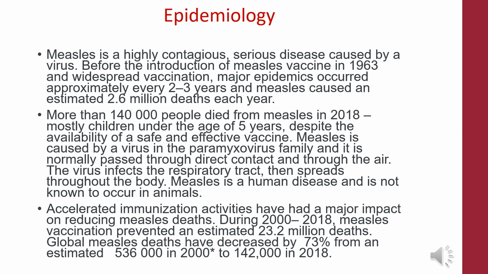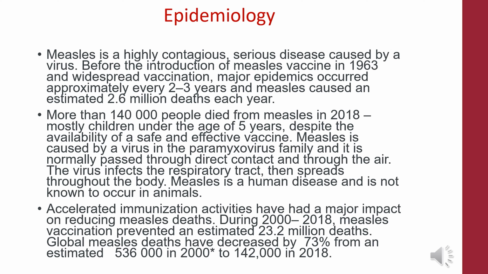About epidemiology. Measles is a highly contagious, serious disease caused by a virus. Before the introduction of measles vaccine in 1963 and widespread vaccination, major epidemics occurred approximately every 2 to 3 years, and measles caused an estimated 2.6 million deaths each year.